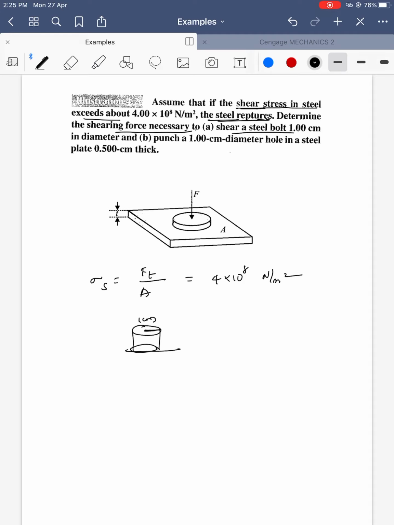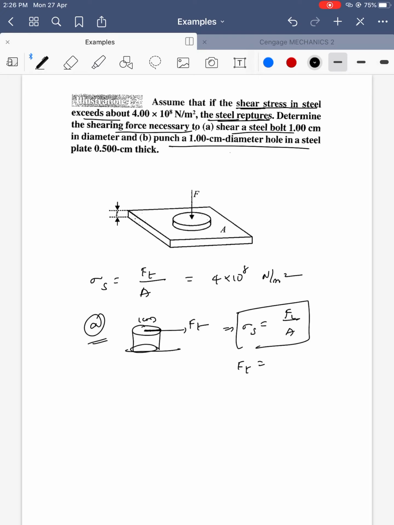To find the force required, we need the tangential force and area. So sigma S is equal to F tangential by area. We can get the value of the tangential force that can be applied for the first question, the A part. Listen to the B part carefully.